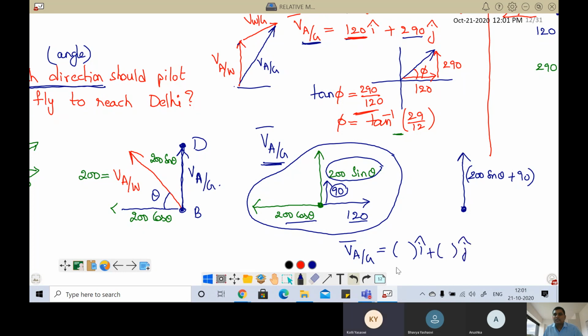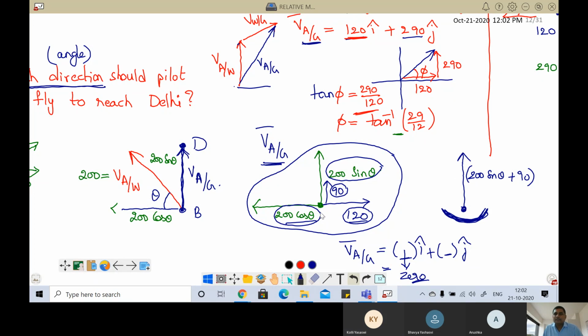Now when you are going like this, it is along the y axis. That means only the y component should be present. The x component should become what? 0, sir. So these x components should get cancelled and be equal. When these are cancelled, it will go only in this direction.